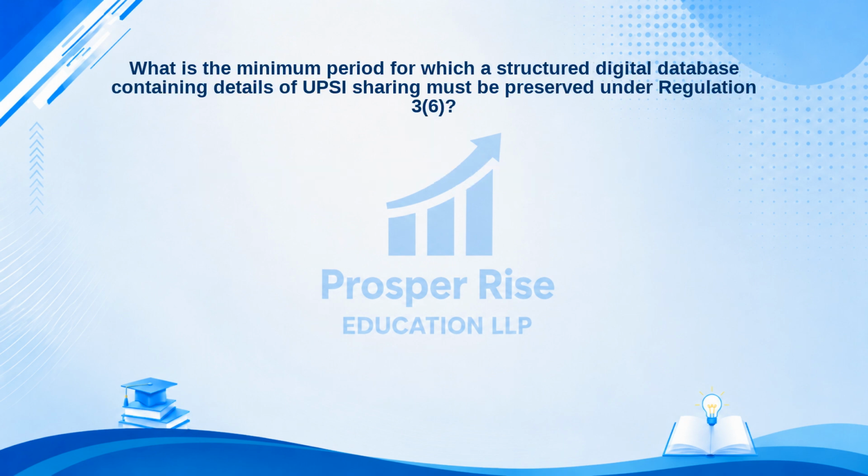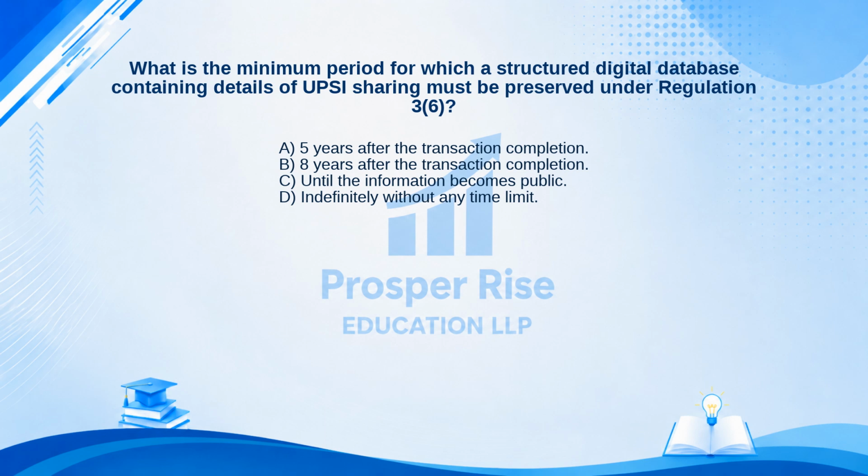Test your knowledge with this one. What is the minimum period for which a structured digital database containing details of UPSI sharing must be preserved under Regulation 3(6)? Here are your options. A. 5 years after the transaction completion. B. 8 years after the transaction completion. C. Until the information becomes public. Or D. Indefinitely without any time limit.